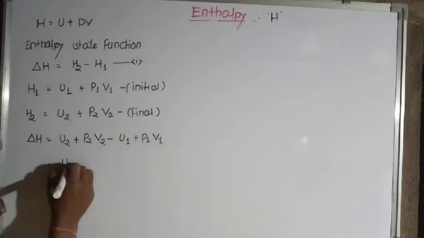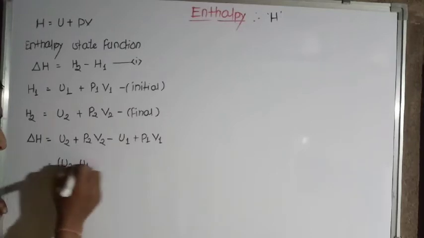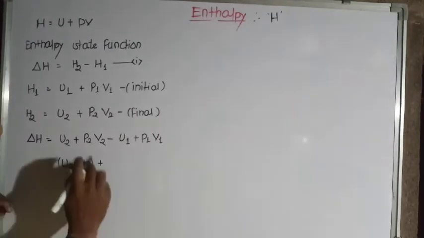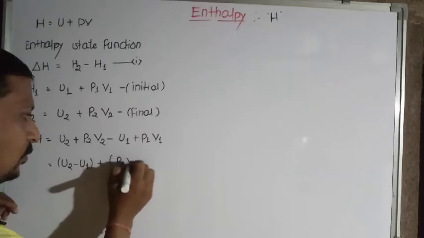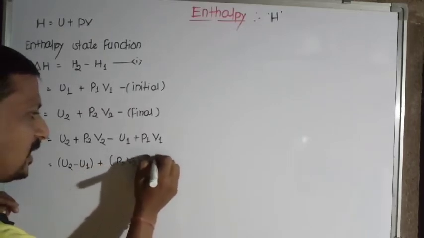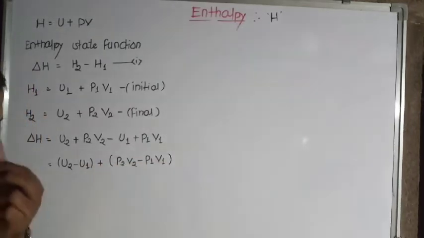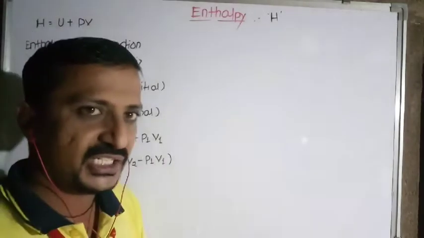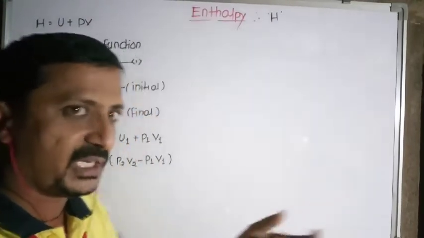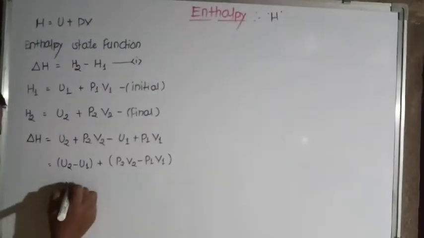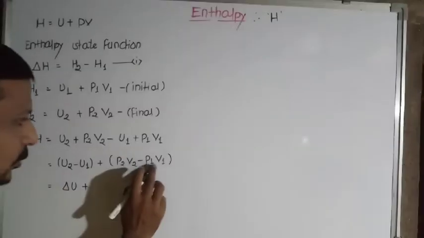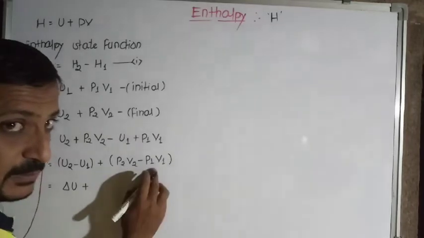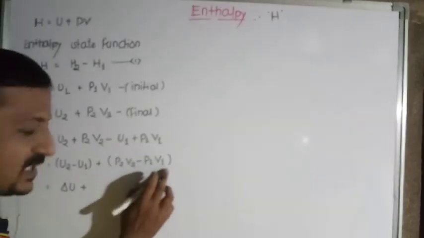On rearranging, U2 minus U1 plus P2 V2 minus P1 V1. Now U2 minus U1 is the change in internal energy, delta U, plus P2 V2 minus P1 V1, which we write in terms of delta P and delta V.